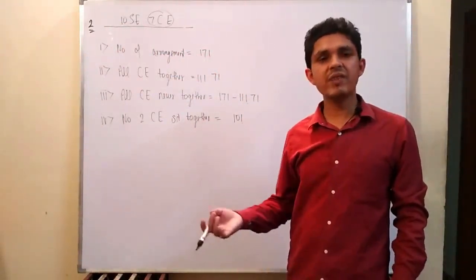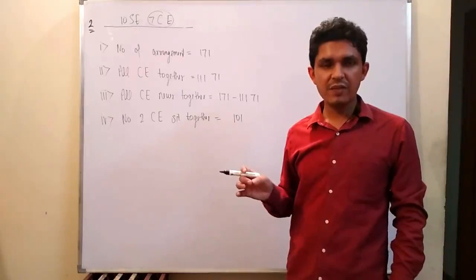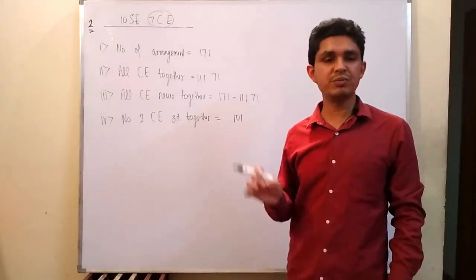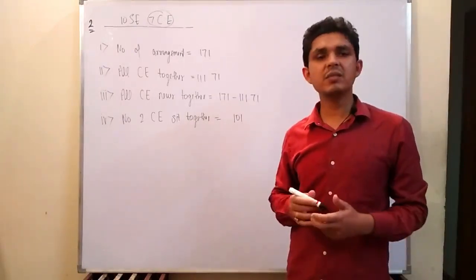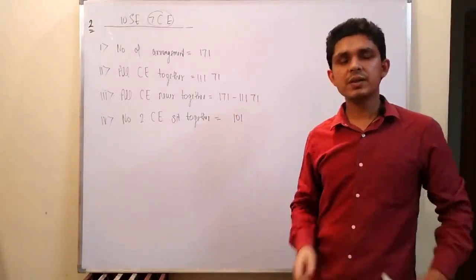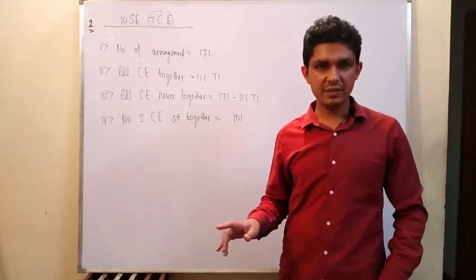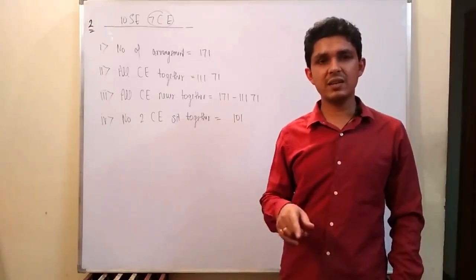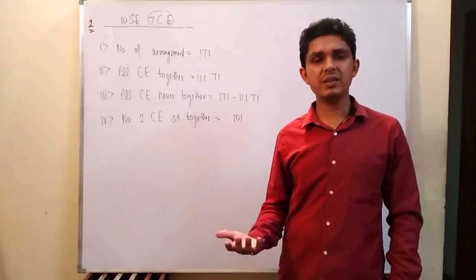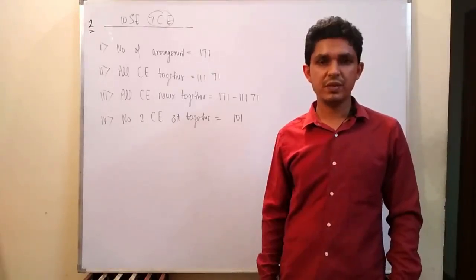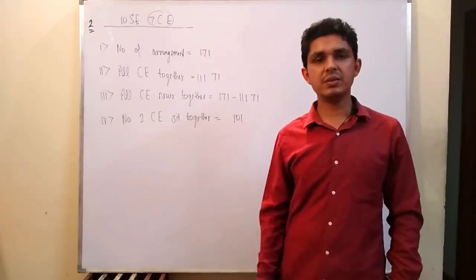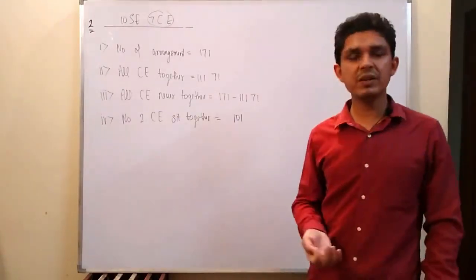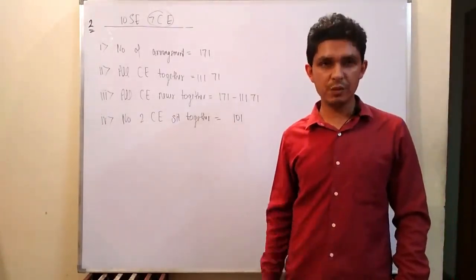Finding the places is very simple: the number of places will always be one more than the number of objects. Suppose there are 5 boys standing in a line and one girl wants to stand in that line. How many places can she sit? Obviously she can be seated in the available 6 places. So as we discussed, the number of places will always be one more than the number of objects.